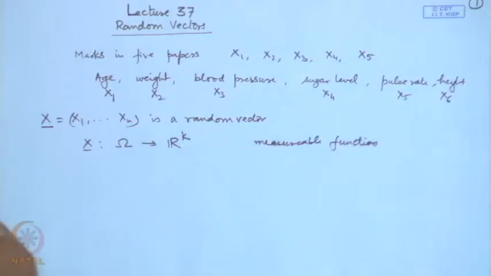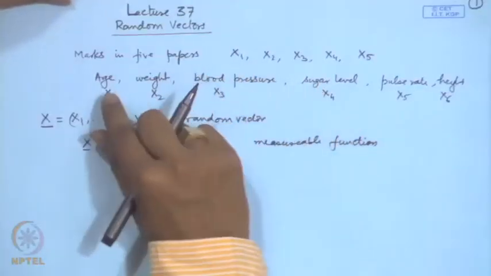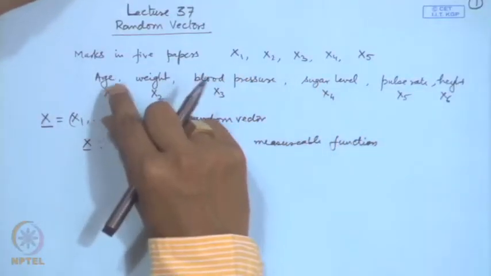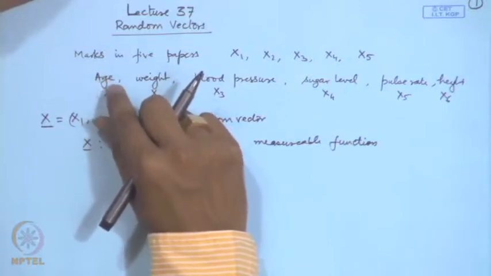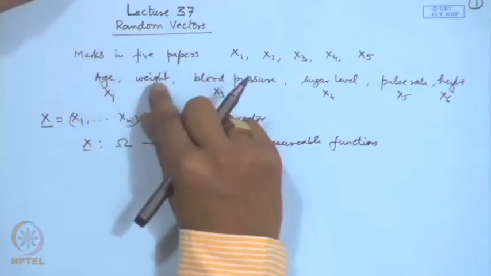Now, like in the case of random variables, we may have a discrete or continuous random vector. We may also have various types of mixed cases. For example, age may be recorded in rounded years, in which case it will be a discrete random variable.